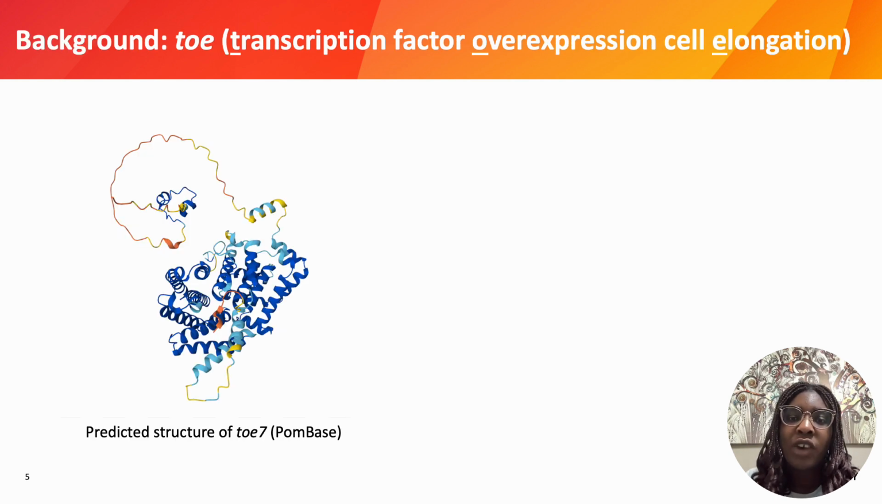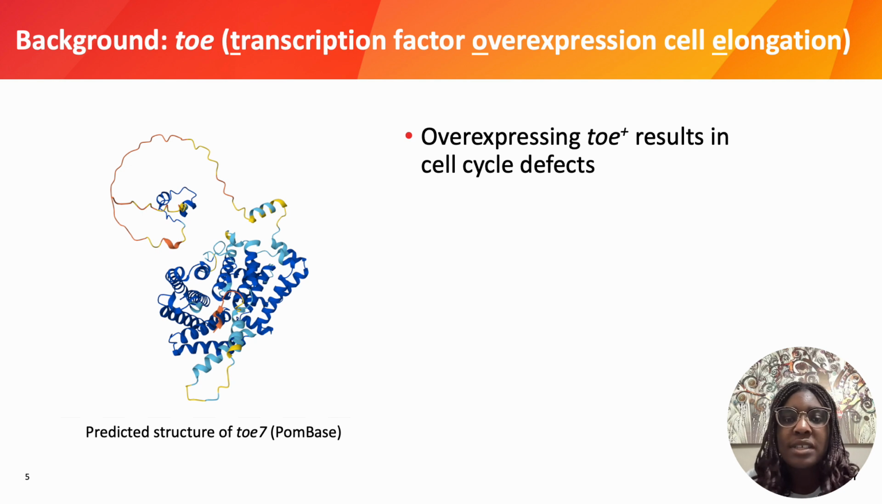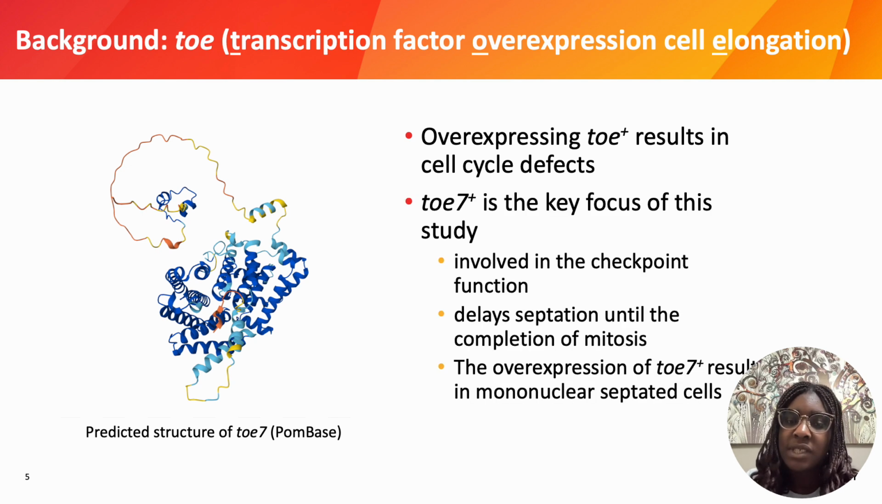One major transcription factor in pombe is called TOE. Overexpressing TOE results in cell cycle defects, and TOE7 in particular is the focus of this study. When you overexpress TOE7, it causes cells to divide too early, producing mononucleated septated cells, resulting in cells that are cut in the middle but have only one nucleus. This is called the cut phenotype.